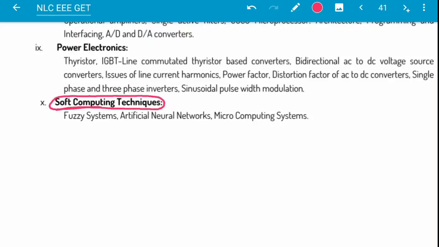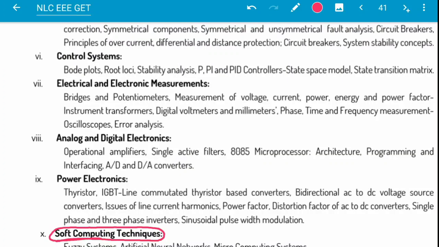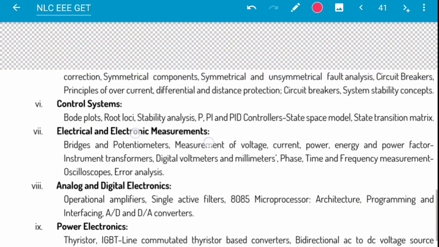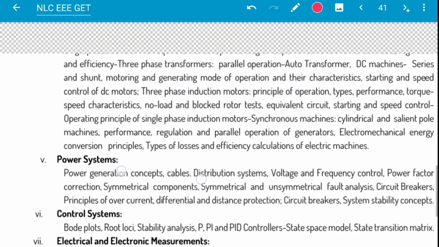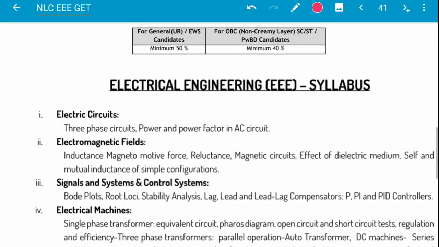This is not included in the GATE syllabus, so you can include it for the preparation, but you have to include all the subjects with all the topics. Don't bound your preparation with these statements. These are not correct, I mean not proper for the preparation.